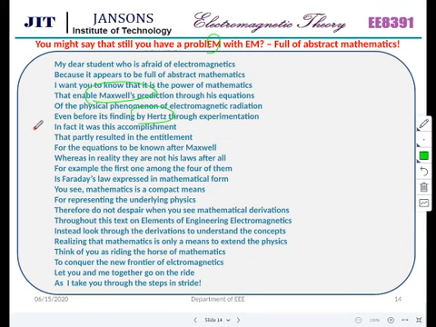You see, mathematics is a compact means for representing the underlying physics. Therefore, do not despair when you see mathematical derivations throughout this text on elements of engineering electromagnetics. Instead, look through the derivations to understand the concepts, realizing that mathematics is only a means to extend the physics. Think of yourself as riding the horse of mathematics to conquer the new frontier of electromagnetics. How beautifully he placed it. Wonderful. Let you and me together go on the ride as I take you through the steps in the stride.